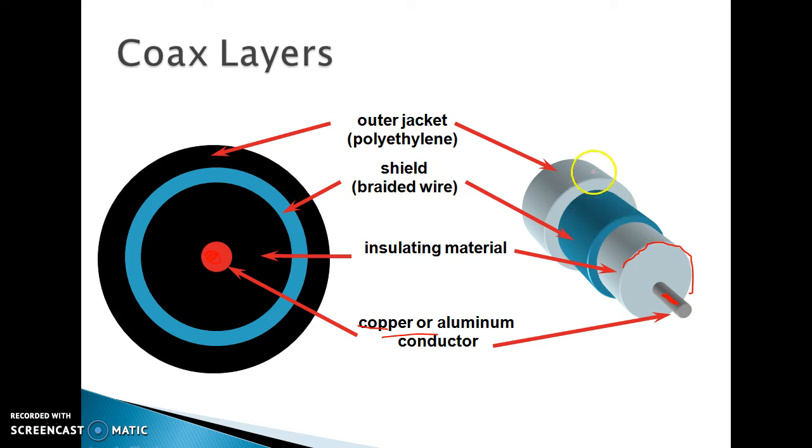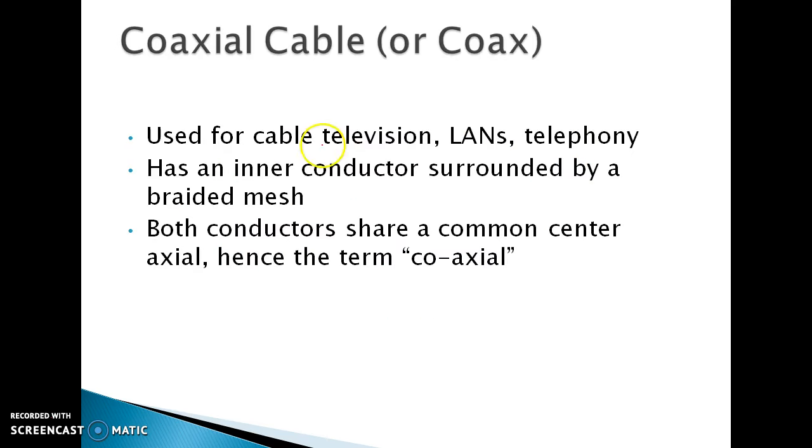The outer jacket is made of polythene, or polyethylene, which is again an insulating material, so that current cannot pass to the user through it. So this is the structure basically.